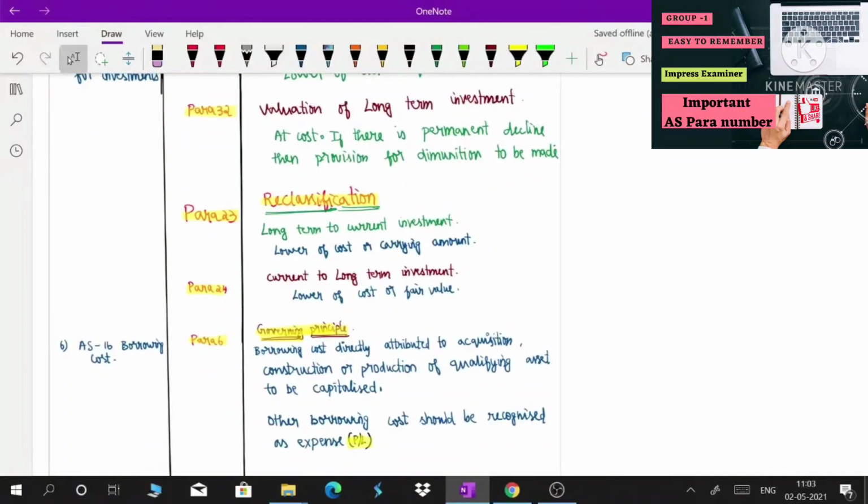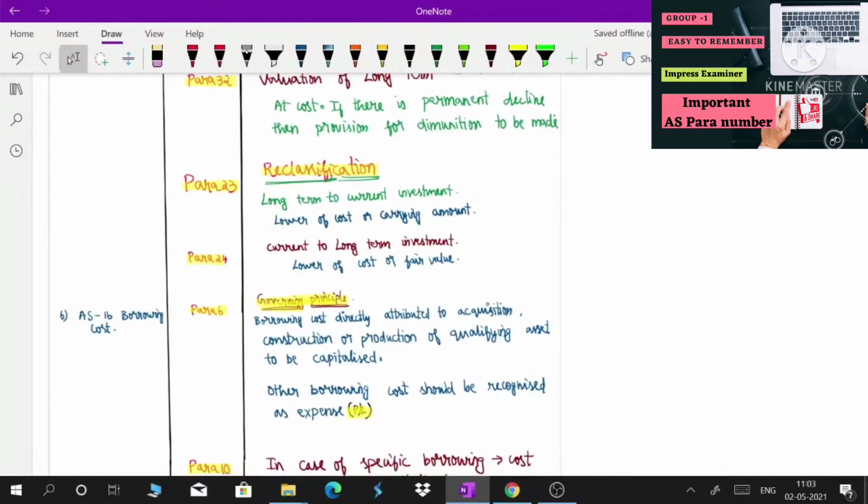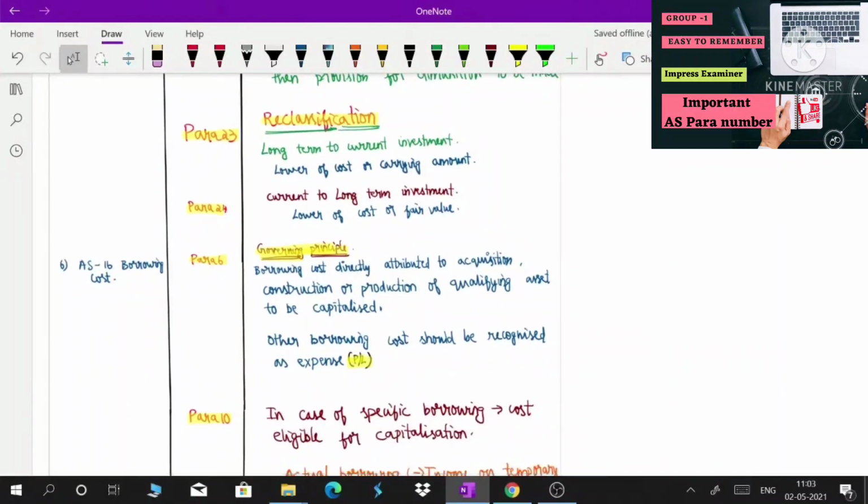Then reclassification, which is a very important question. It was asked in the Jan 21 exam also. I will show you my Jan 21 paper. Para number 23 deals with long-term investment converted into current investment, then you need to take lower of cost or carrying amount. Para number 24 is related to current investment transferred to long-term investment, then lower of cost or fair value. Please remember it, don't get confused and don't take it in the opposite sense.